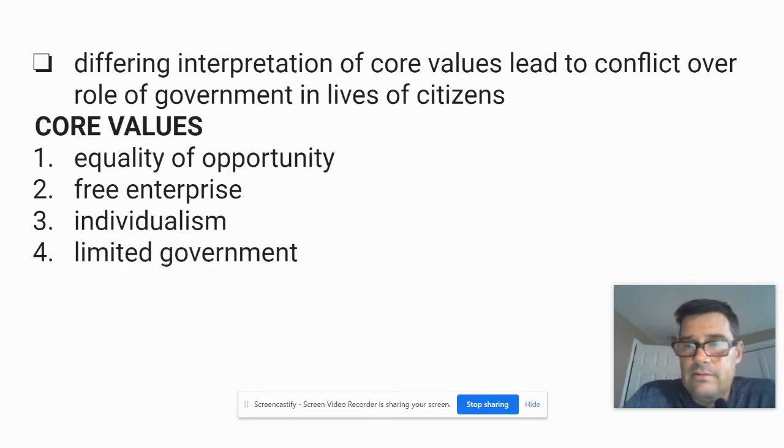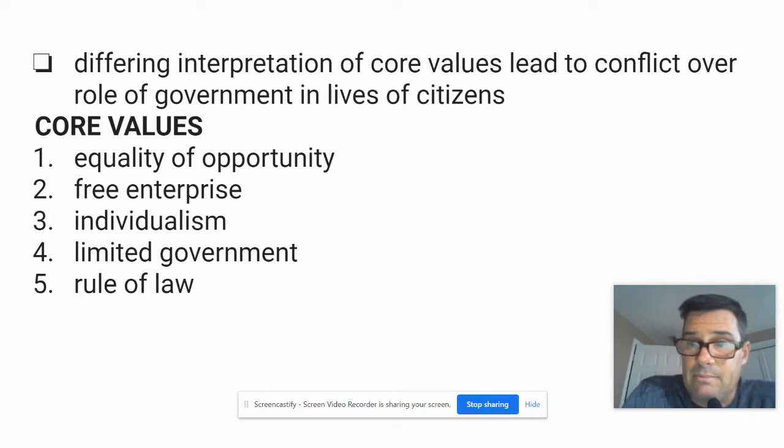4, limited government. Both will talk about limited government, but there's much more of an emphasis on one side than the other, and on certain issues too. And then lastly, rule of law. Rule of law means that everyone is equal under the law, and therefore no one is above the law.